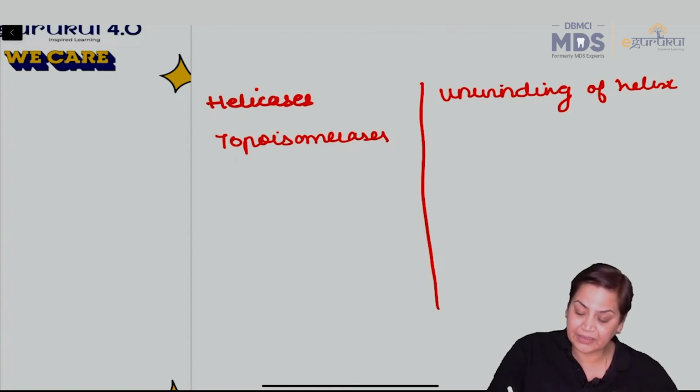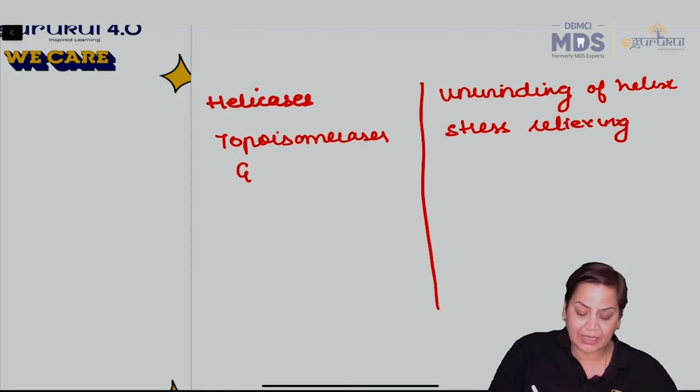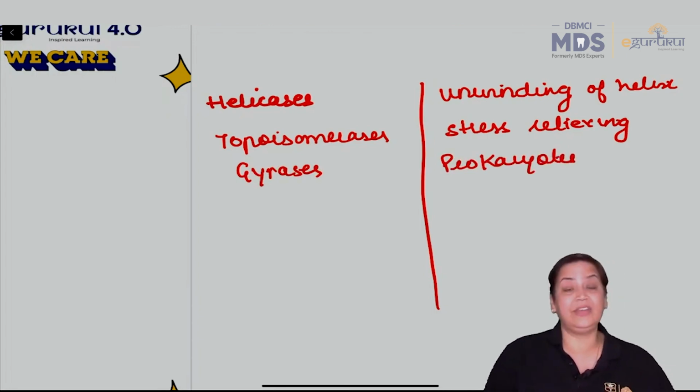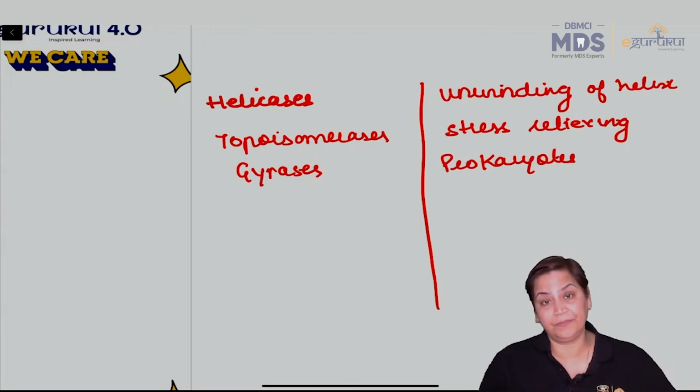topoisomerase is a stress relieving enzyme. So it relieves the stress. If we talk about gyrases, gyrase is present in prokaryotes, which catalyzes both the functions of unwinding and releasing the stress. Okay?